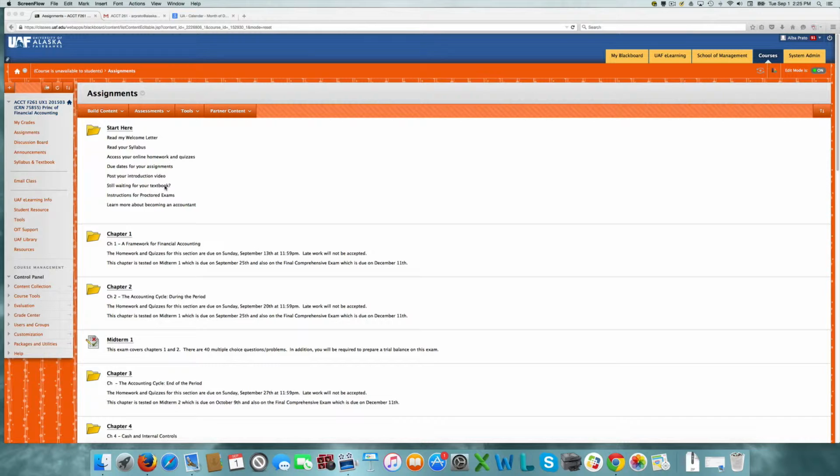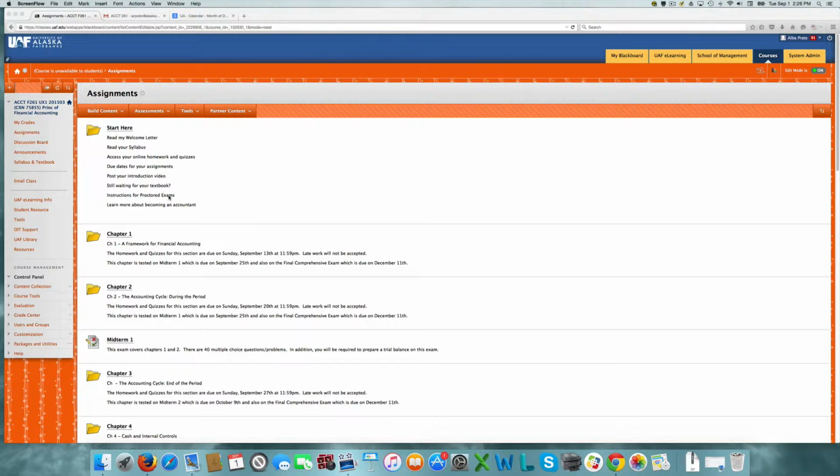If you're still waiting for your textbook, there is a copy at the Rasmussen Library, or when you access your online homework and quizzes, you can see the textbook free for about 21 days. In addition, once you have your access code, it includes an ebook. So you can also use that.